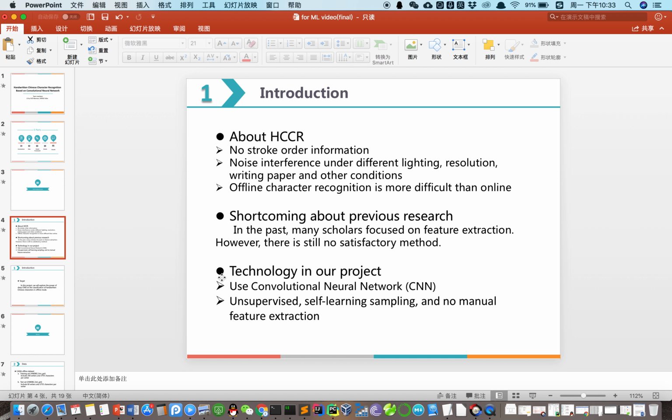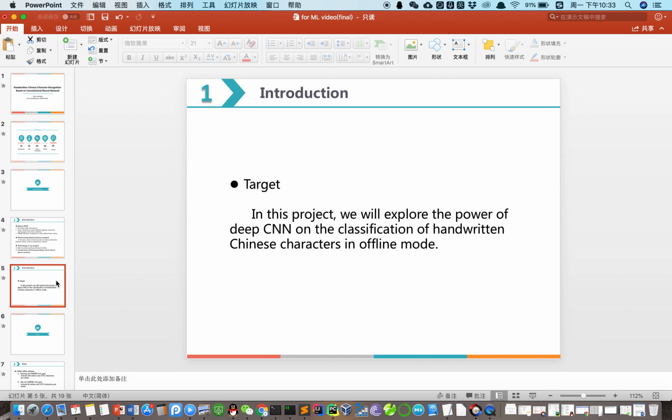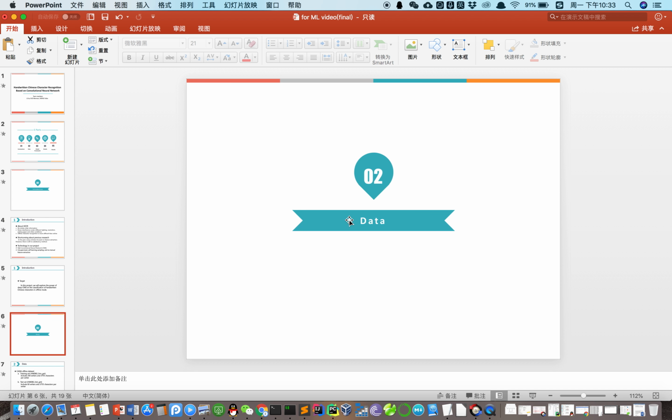And in our project, the CNN does unsupervised self-learning and needs no manual feature extraction, so it's very convenient. Our target in this project is to explore the power of deep CNN on the classification of handwritten Chinese characters in offline mode. Now let's start the second part, the data set.